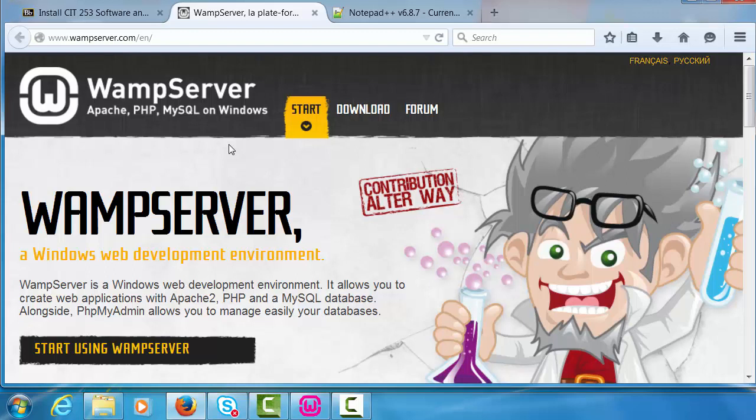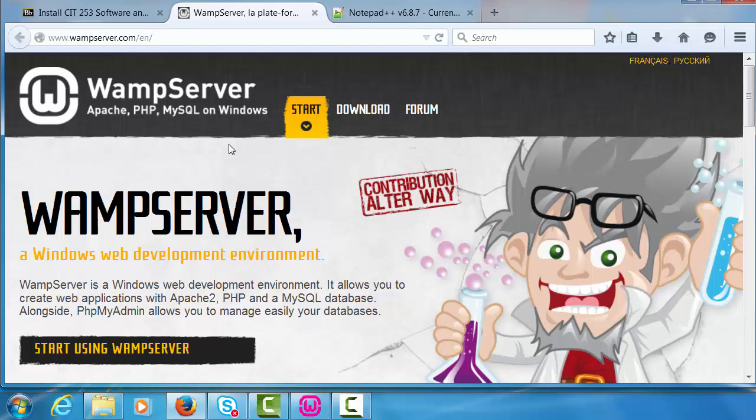The X will change depending on the operating system of your computer. The A, M, and P refer to Apache, MySQL, and PHP respectively. You can install WAMP on a Windows computer, LAMP on a Linux computer, or MAMP on a Mac computer. We will walk through how to install WAMP. You would follow a similar process for the Linux or Mac version if your computer uses one of those operating systems.